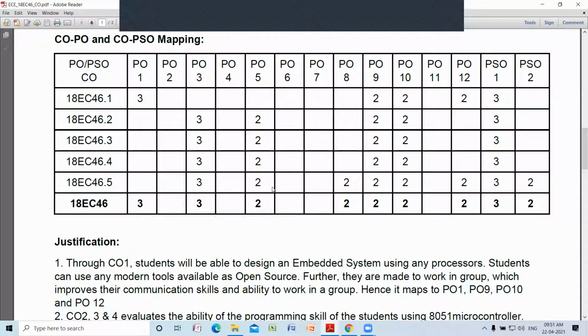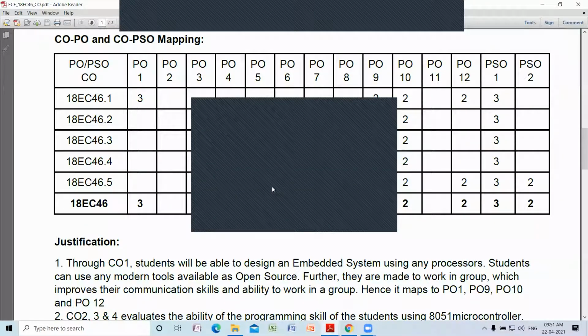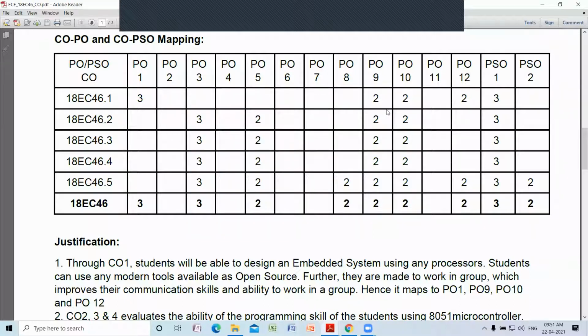So by outcome number 1, that is your ability to understand any type of microcontroller, that is your engineering knowledge you are going to get. That is why we have mapped it to program outcome number 1. And you are going to solve the assignments, programming assignments, which you do in groups.